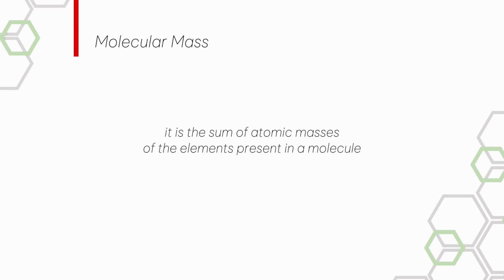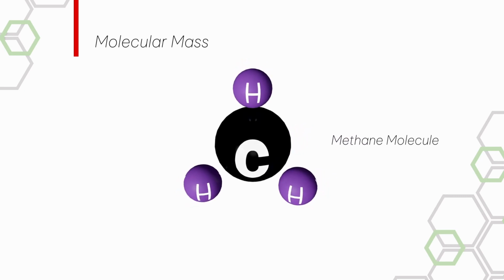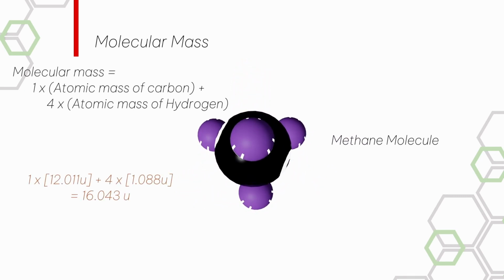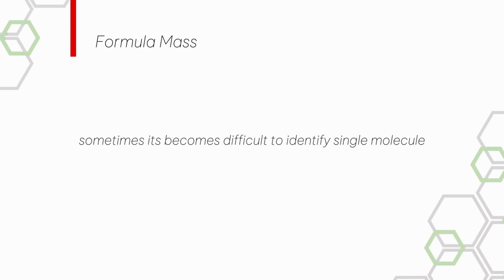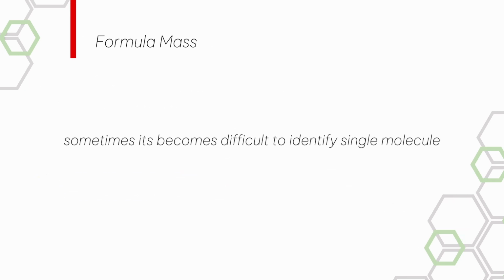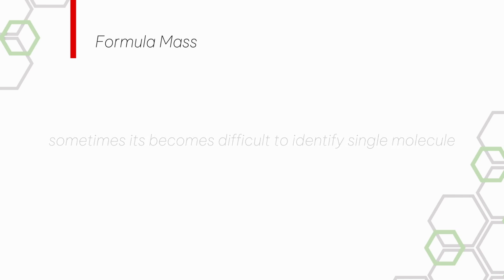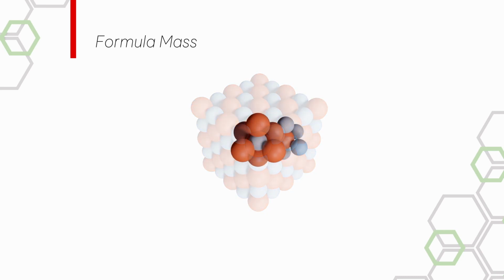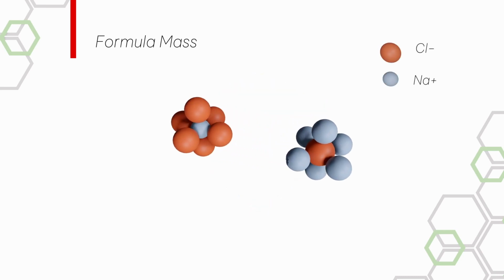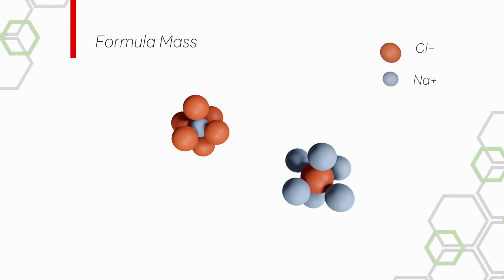The molecular mass is equal to the sum of atomic masses of all the atoms present inside a molecule. For example, the molecular mass of one methane molecule is equal to sum of the masses of one carbon atom and 4 hydrogen atoms. But in some substances, the atoms are arranged in such a way that it becomes difficult to identify a single molecule. As we can see in this 3D structure of NaCl, one sodium ion is surrounded by 6 chloride ions, and one chloride ion is surrounded by 6 sodium ions. So in such a situation it becomes very difficult to identify a single molecule.